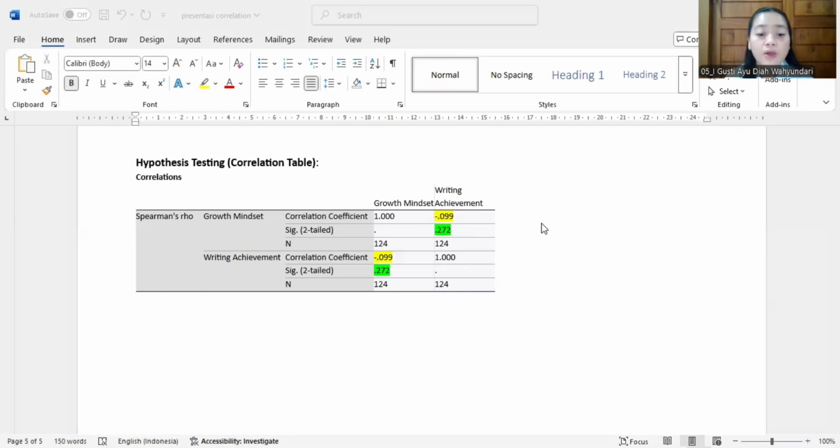So we can conclude that there is no significant correlation between growth mindset and writing achievement. That's why I failed to reject the H0.